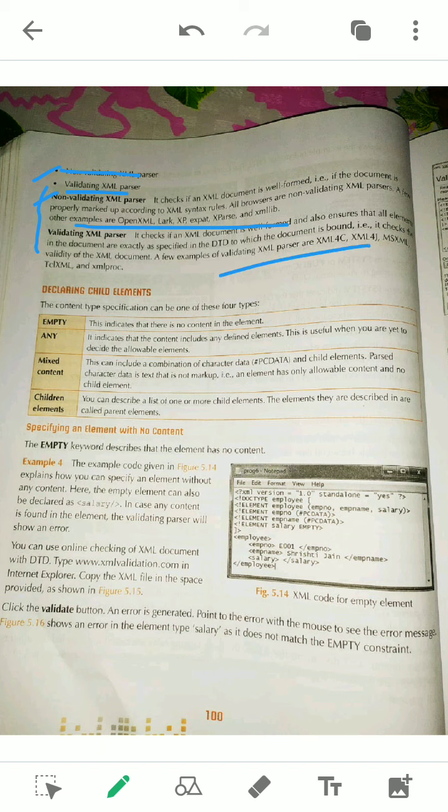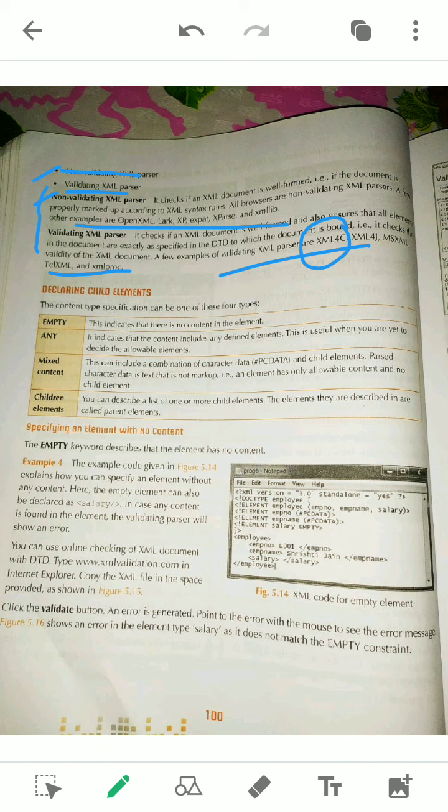Here also some examples are there of non-validating parsers. Learn all the examples of both the topics. Sometimes a direct question comes: what is XML4C? What will you write?